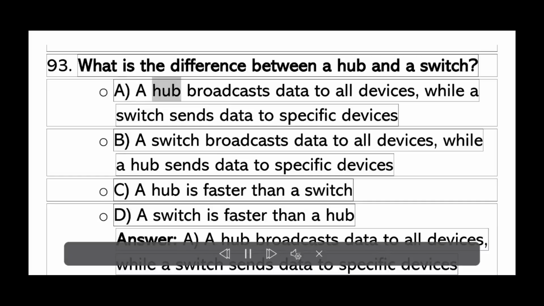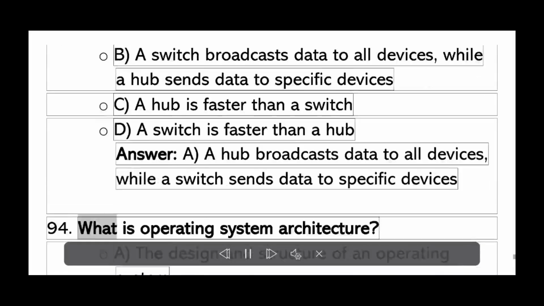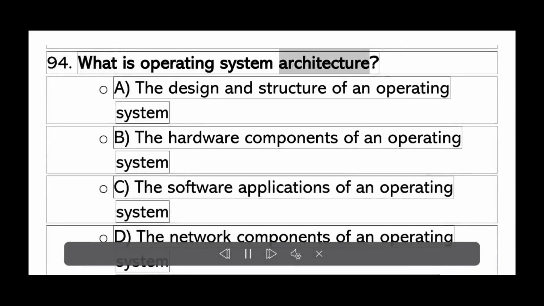What is the difference between a hub and a switch? A. A hub broadcasts data to all devices, while a switch sends data to specific devices. B. A switch broadcasts data to all devices, while a hub sends data to specific devices. C. A hub is faster than a switch. D. A switch is faster than a hub. Answer A. A hub broadcasts data to all devices, while a switch sends data to specific devices.